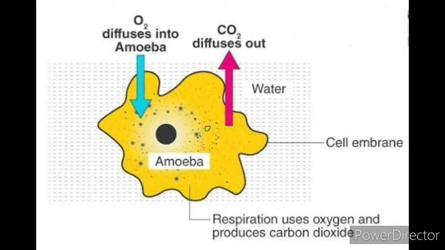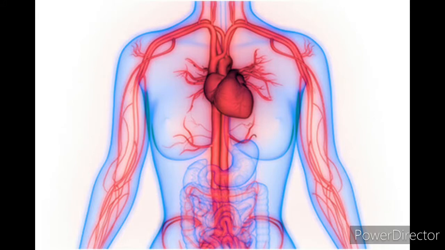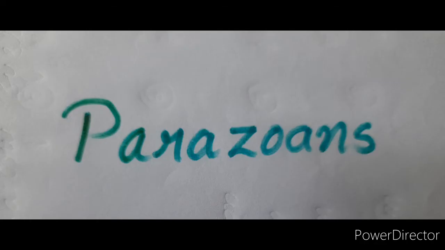But in multicellular animals, a more complicated system has to develop for the transportation of materials. In unicellular organisms we see this type of system, but in multicellular organisms we have so many cells. We have to transport nutrients and oxygen to the various organs, so we require a complicated system of transportation of material.